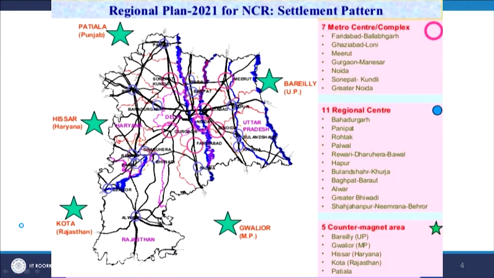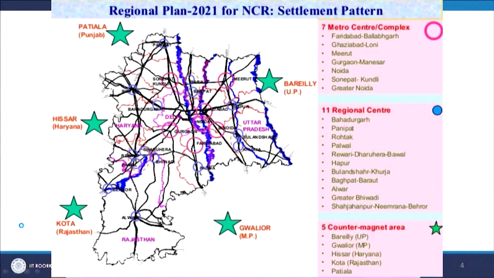The regional plan for Delhi is called the National Capital Region, and this National Capital Region is basically streamlined by an independent board called the National Capital Region Planning Board, and from time to time they make the plan for the whole region. So, here is a plan for the National Capital Region. You can see that Delhi, the city, is at the center of this whole region, this is the city of Delhi,